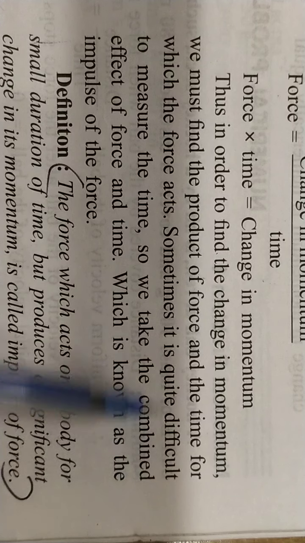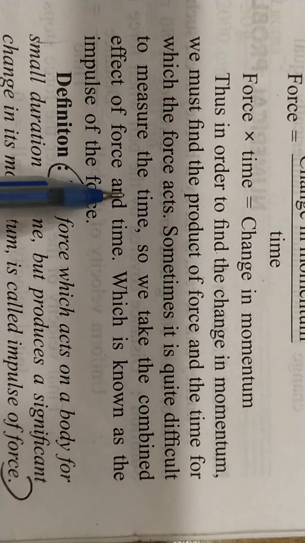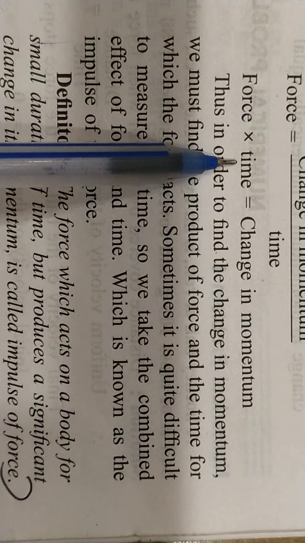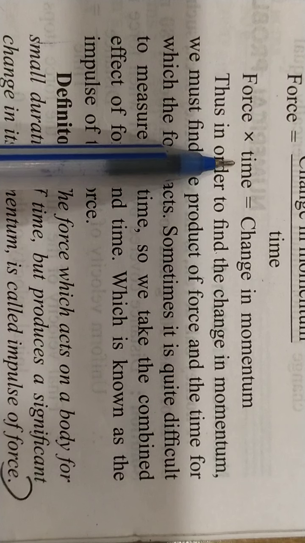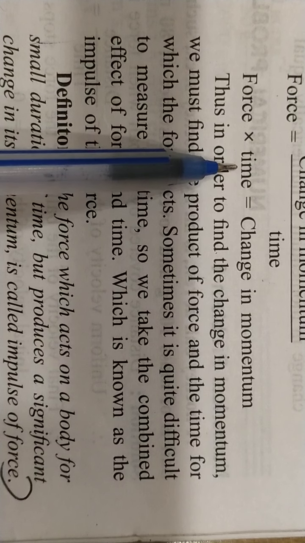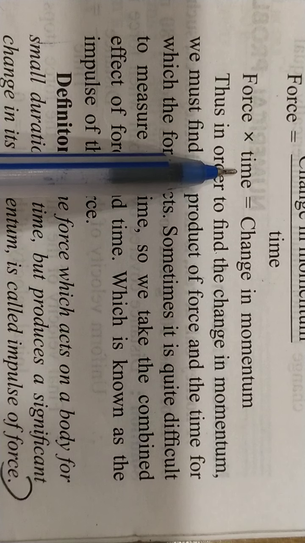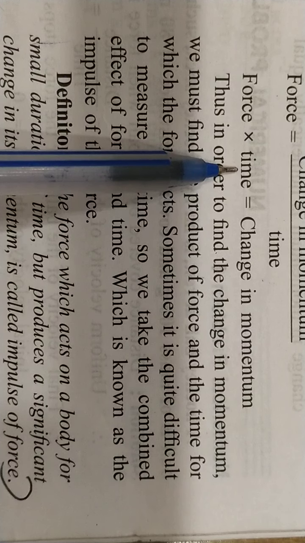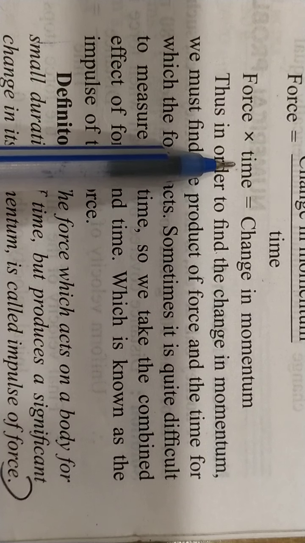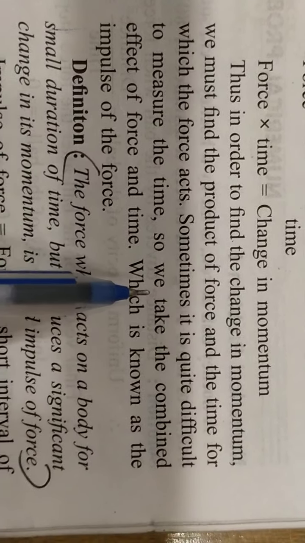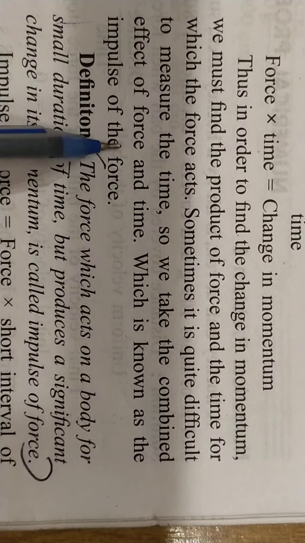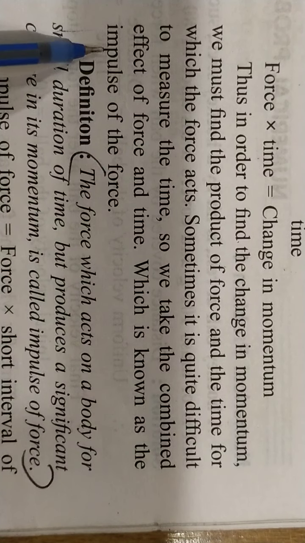Sometimes it is quite difficult to measure the time because it is a very short interval of time. At that time, it is difficult to measure the time, for example 0.003 second. How can you measure it in any kind of watch or a clock or a stopwatch? No. Very small time can't be measured. So we take the combined effect of force and time, which is known as the impulse of force.